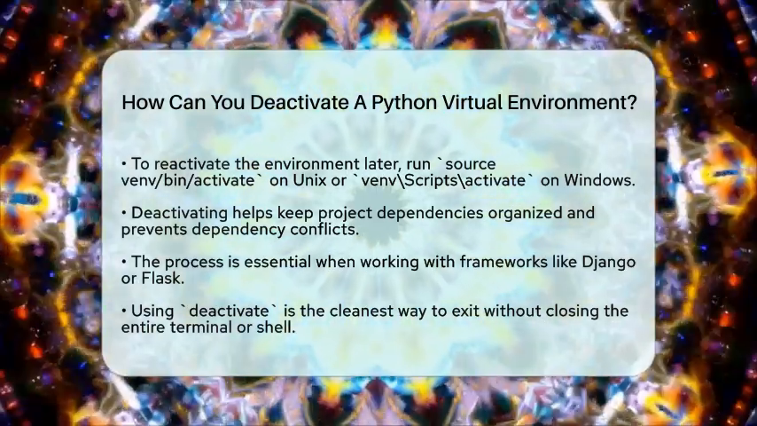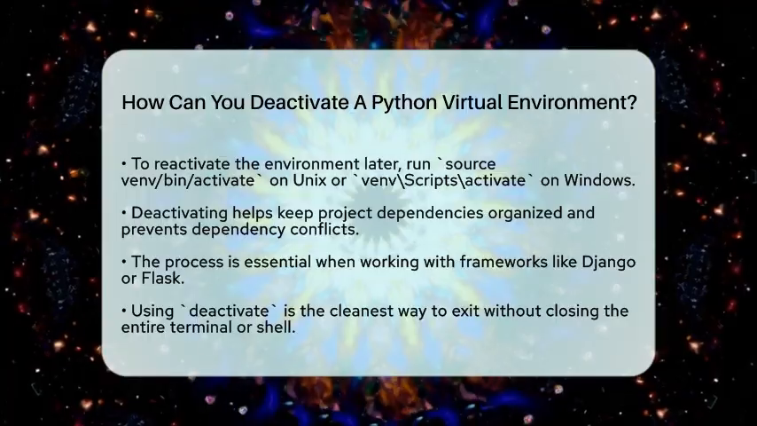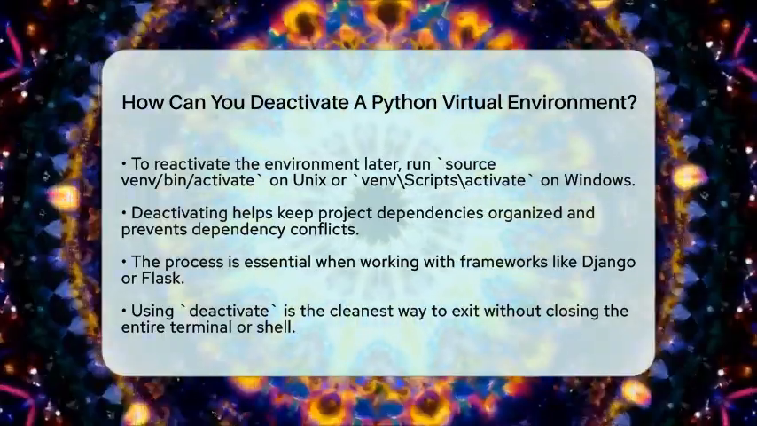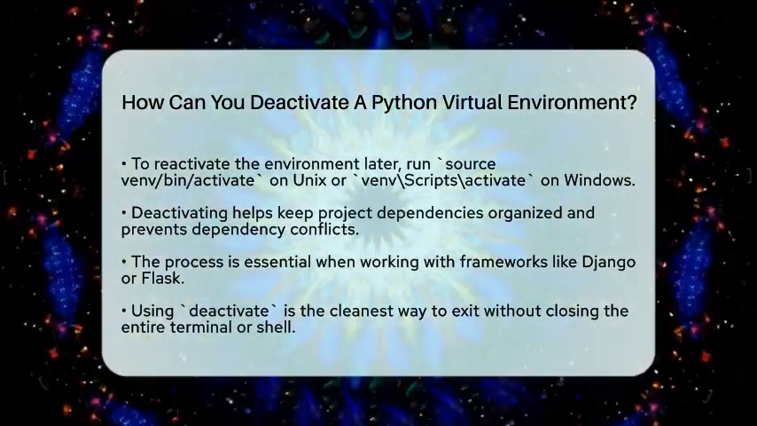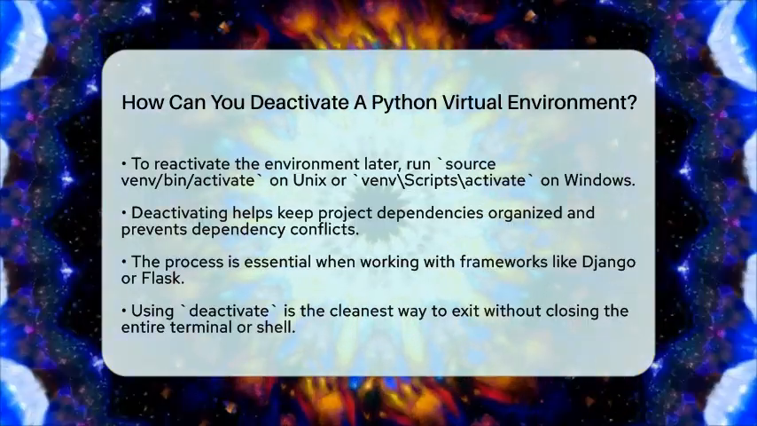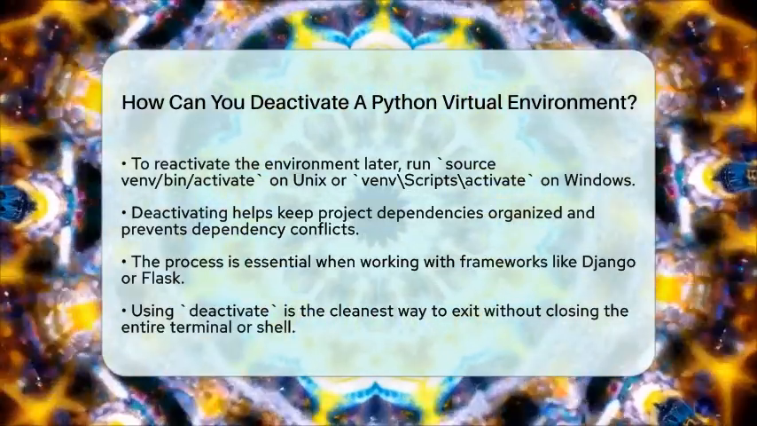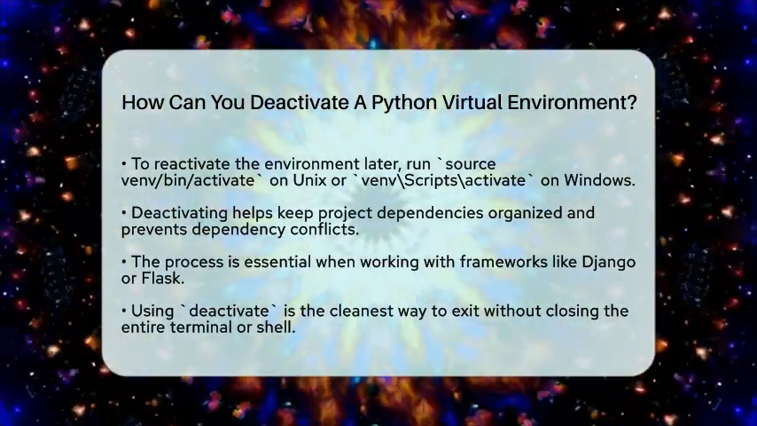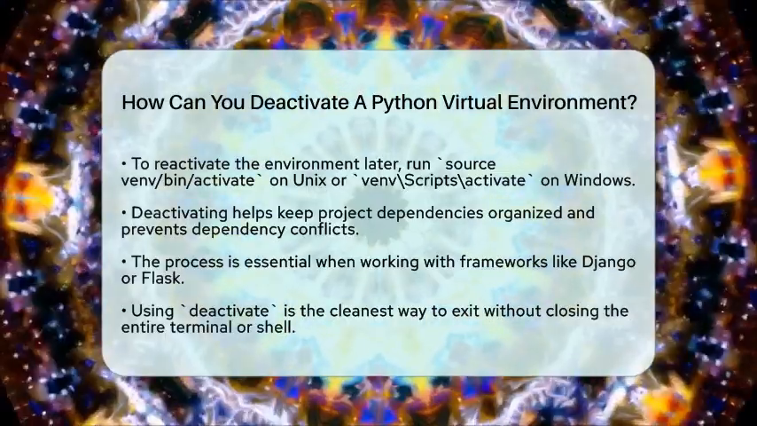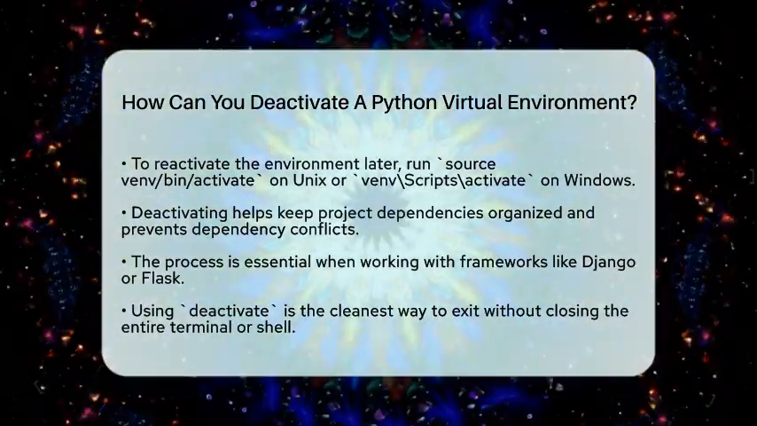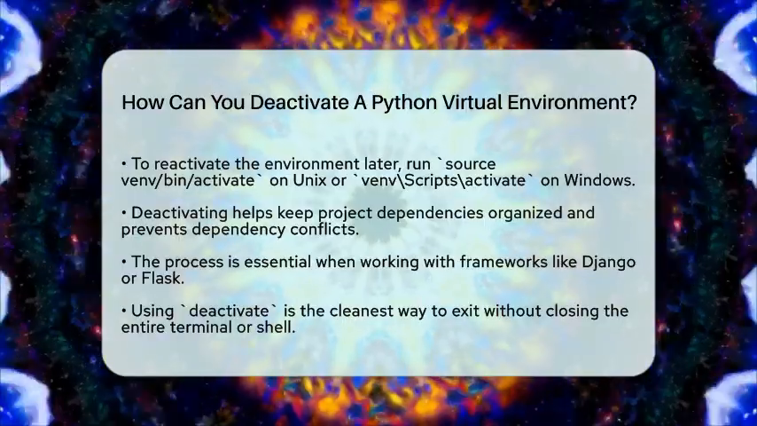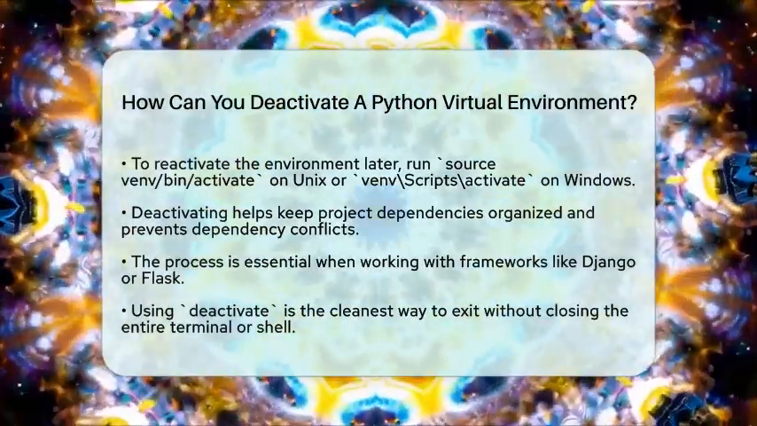In summary, to deactivate a Python virtual environment, just type deactivate in your terminal. It's a quick, reliable way to leave the isolated environment and return to your system's default Python setup. This keeps your project dependencies organized and your development process smooth, especially when working with back-end frameworks like Django and Flask.